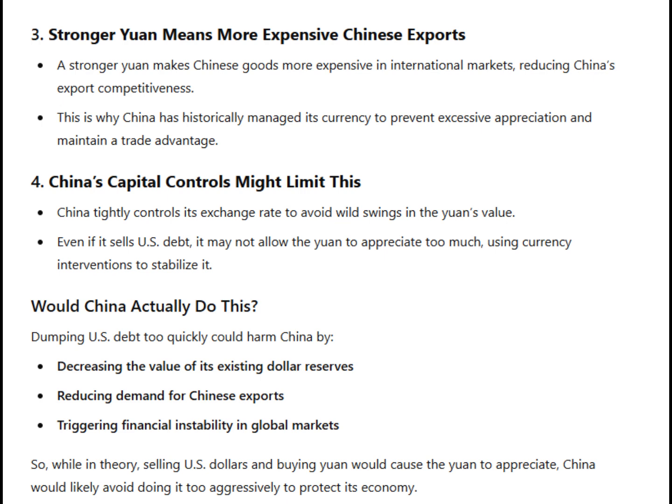Dumping US debt too quickly could harm China by decreasing the value of its existing dollar reserves, reducing demand for Chinese exports, triggering financial instability in global markets. So, while in theory, selling US dollars and buying yuan would cause the yuan to appreciate, China would likely avoid doing it too aggressively to protect its economy.